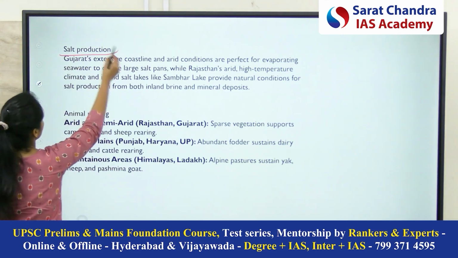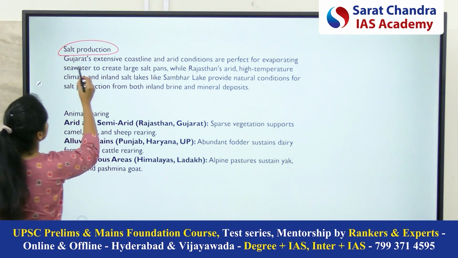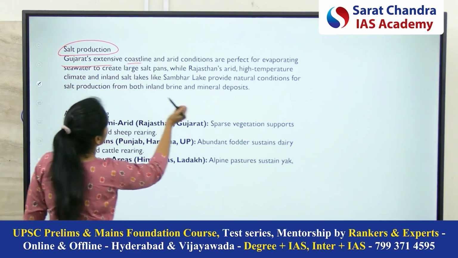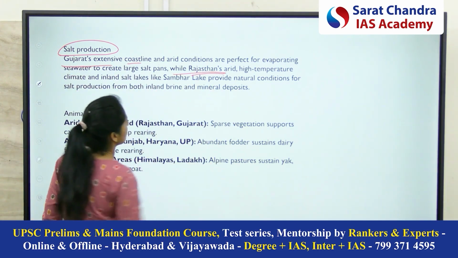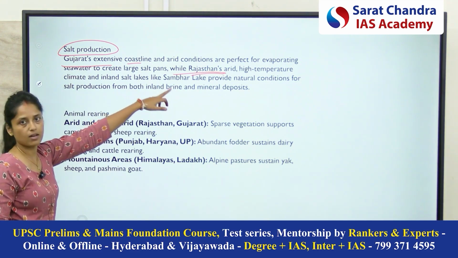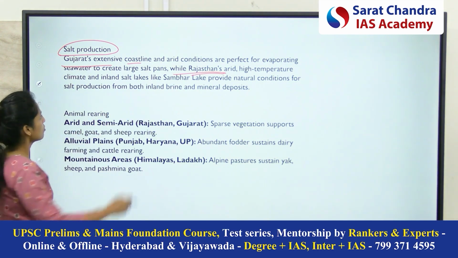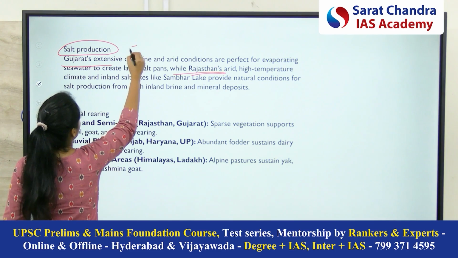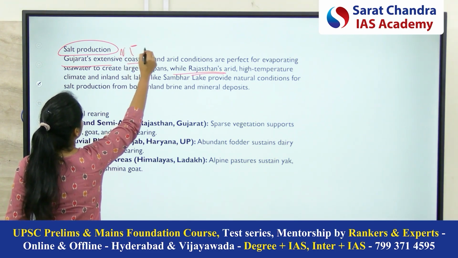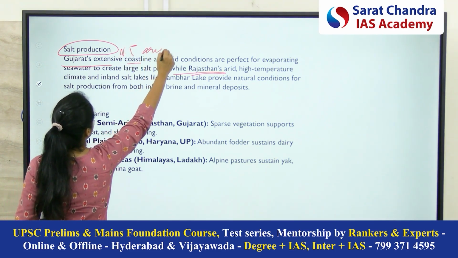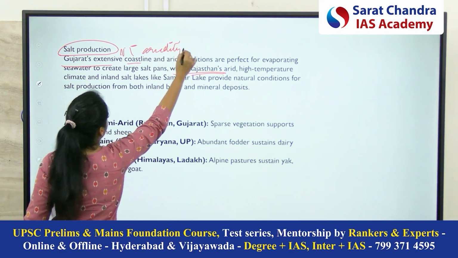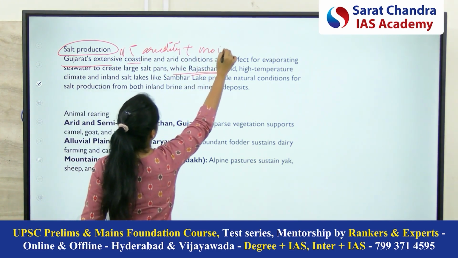Now coming to the salt production, we have already discussed Gujarat's extensive coastline and Rajasthan area. So especially in the Sambhar Lake, edible salt is produced, right? So why are these things happening? Because of high temperature, aridity and moisture.